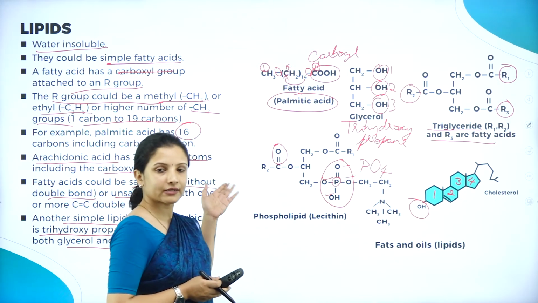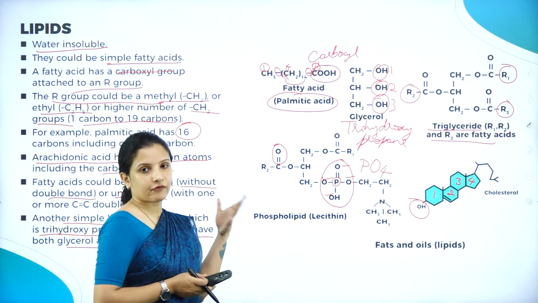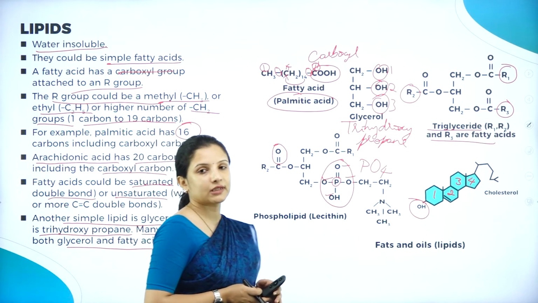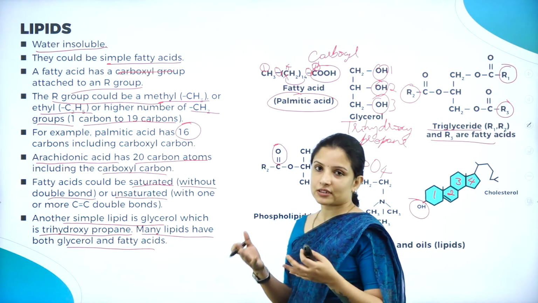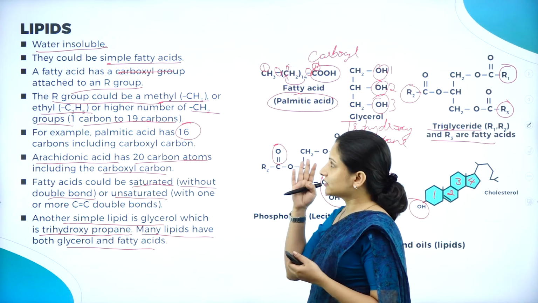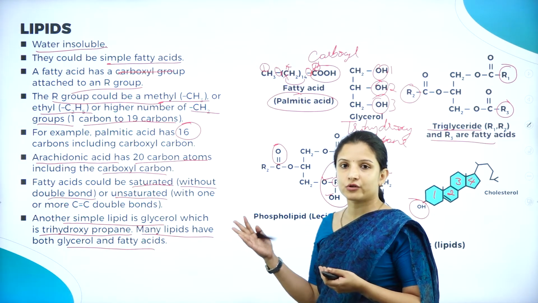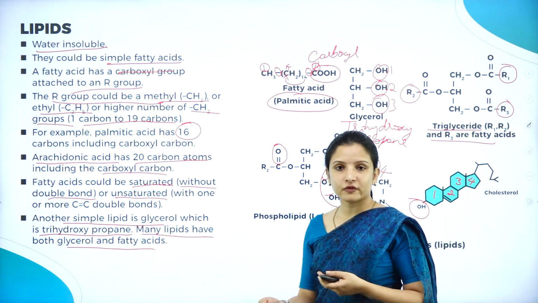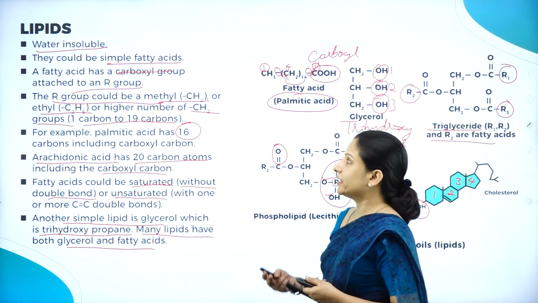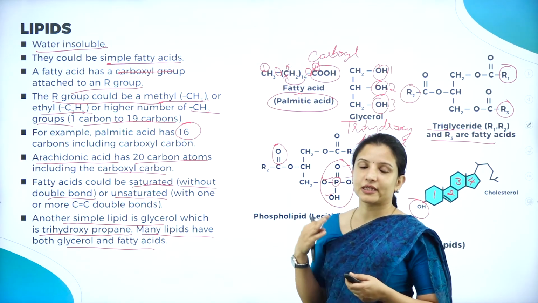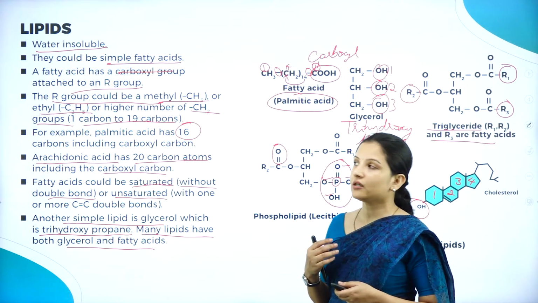So therefore, looking at the structures, we can easily find out what type of compound is present and what is the type of that compound. Say for example, if it is a lipid, what kind of lipid is present? If it is an amino acid, I showed you that based on the R group we can find out what type of amino acid is present. So this is about the compounds, the amino acids and lipids, and how we can find them.